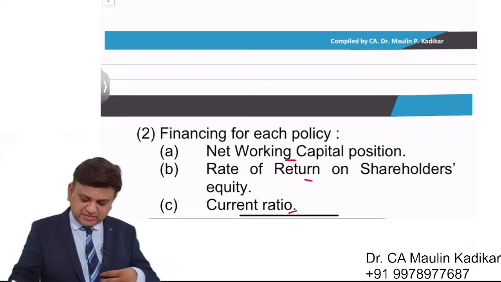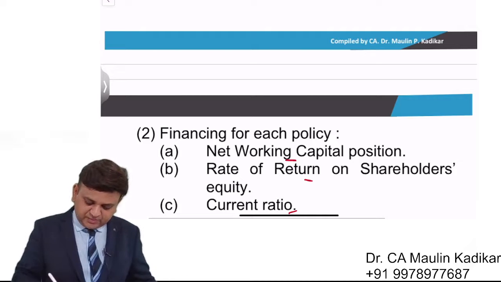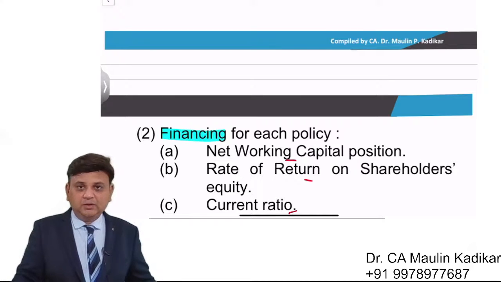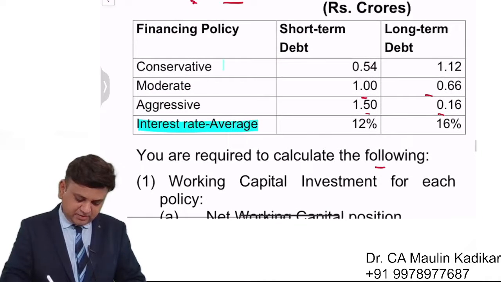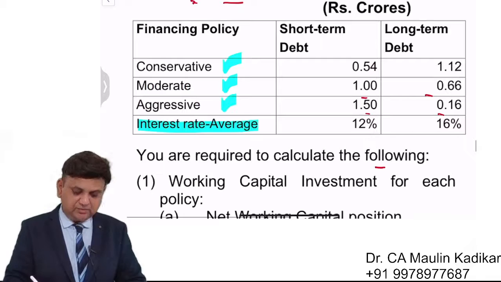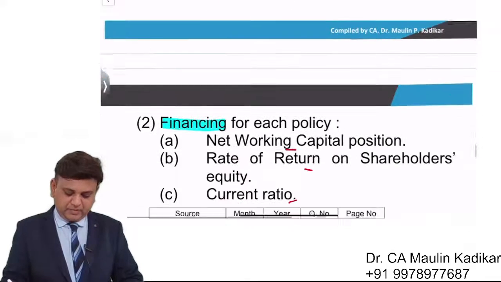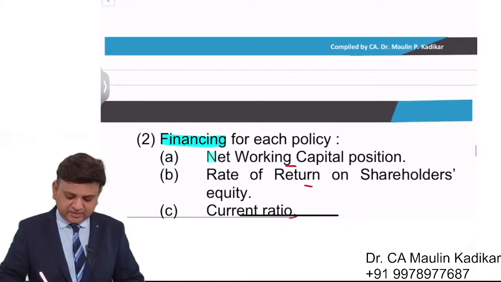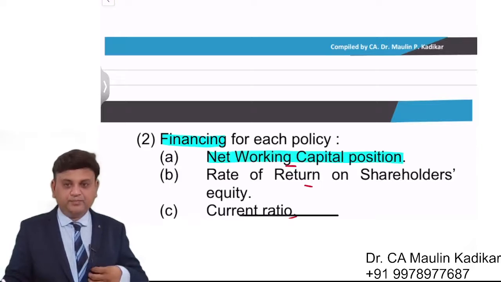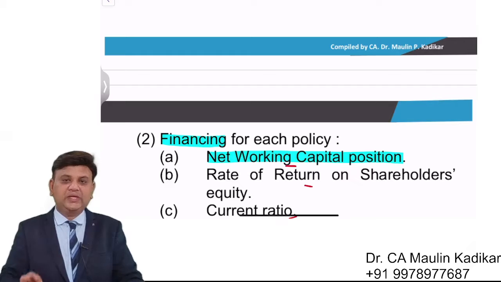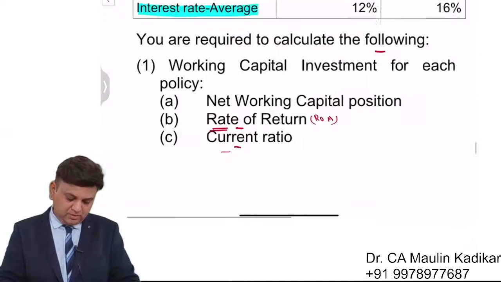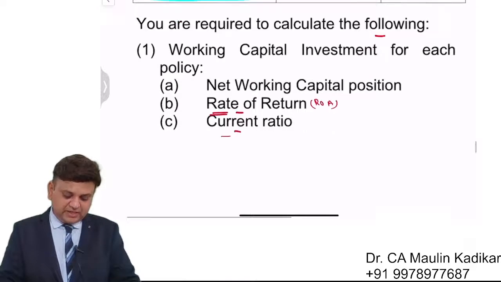The question says that for financing policy, we can see that there are three financing policy given: conservative, moderate, and aggressive. You are required to calculate net working capital position. So I request you to write in the chat box what would be the working capital for conservative working capital policy.